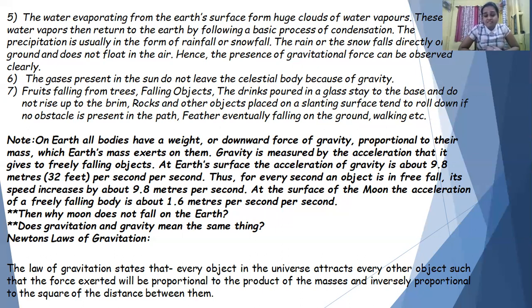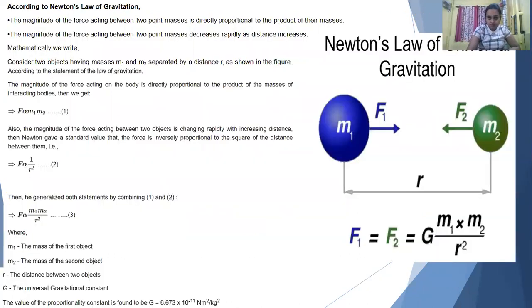So what does this gravitational law state? First, remember, this is a very universal law. That means wherever you apply this law, it will be valid, right? Inside the earth or outside the earth. So what does it say? This law of gravitation states that every object in the universe attracts every other object such that the force exerted will be proportional to the product of masses and inversely proportional to the square of the distance between them.